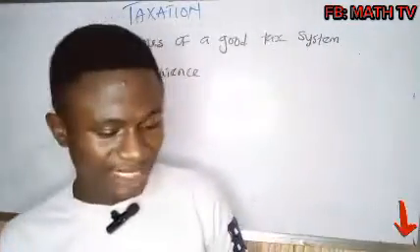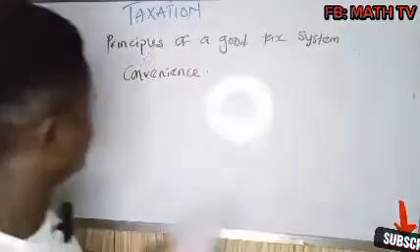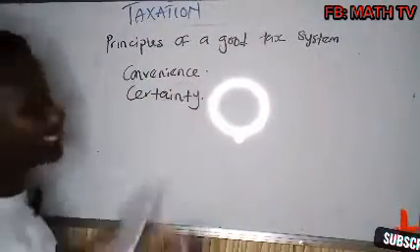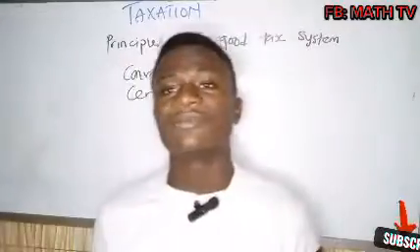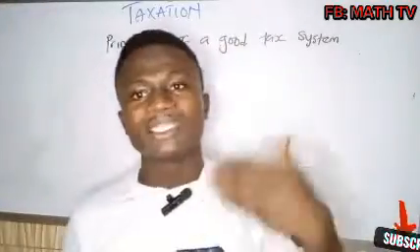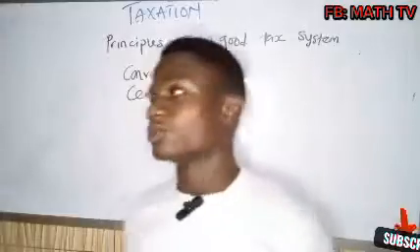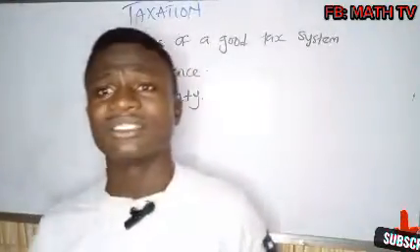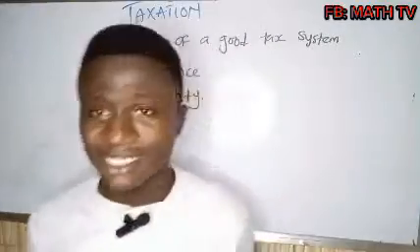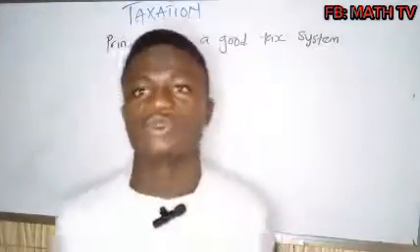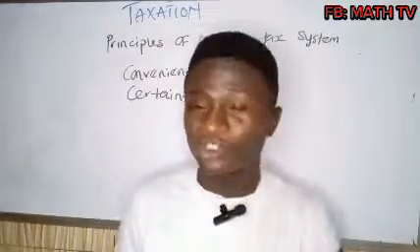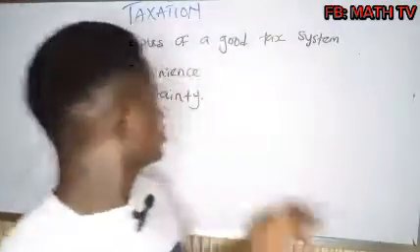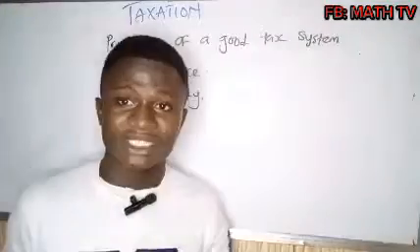So going by what I have here, I have certainty. What did I mean by certainty? Certainty means that there must be a specific period where tax will be collected. Not that you collect tax in a month, another one in the next 4 months, another one in the next 30 months. It is not like that. It must be certain when you will collect it. So number one is that it must be convenient for the taxpayers.